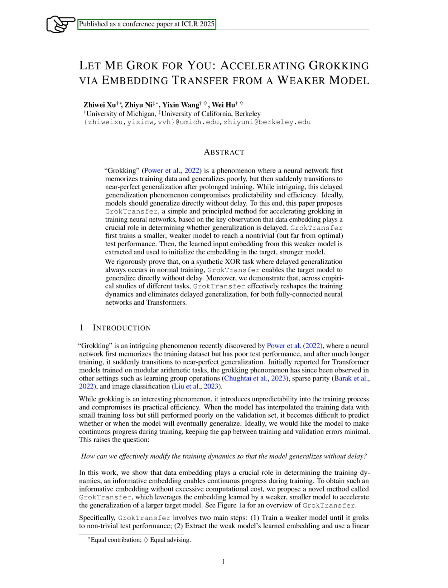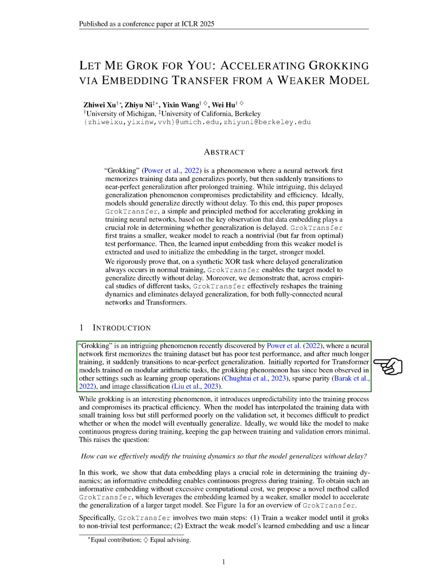Section: Introduction. In this section, we explore the phenomenon known as grokking, which we recently discovered. Grokking occurs when a neural network initially memorizes the training data but struggles with test performance. After extended training, it suddenly achieves near-perfect generalization. Initially observed in transformer models working on modular arithmetic, we have seen grokking in other areas like group operations, sparse